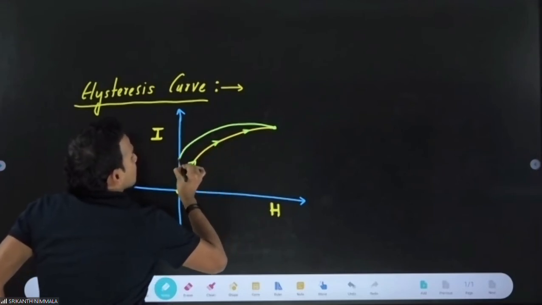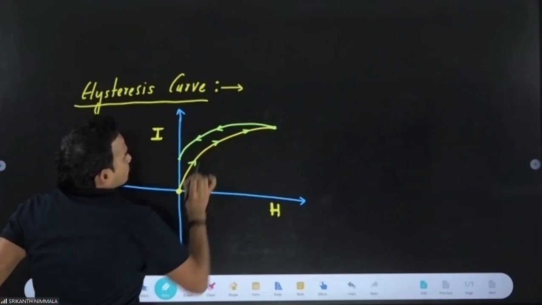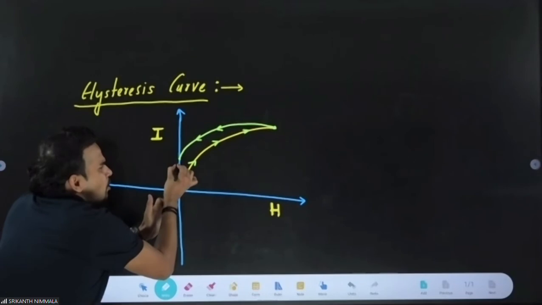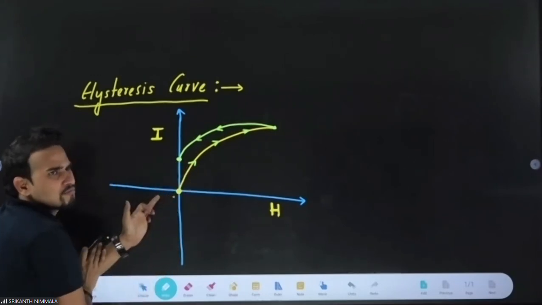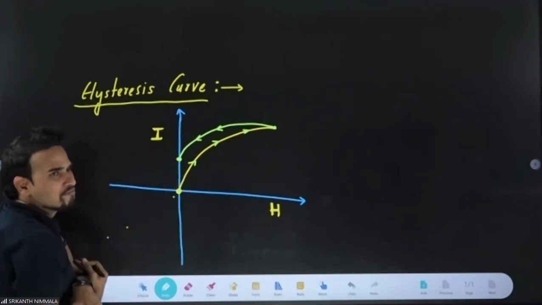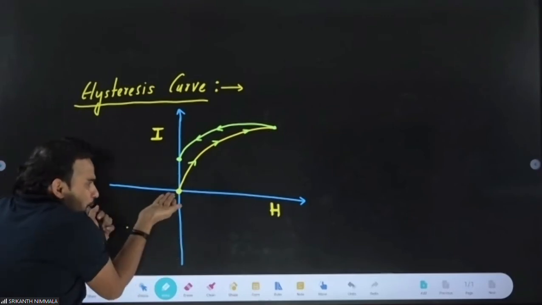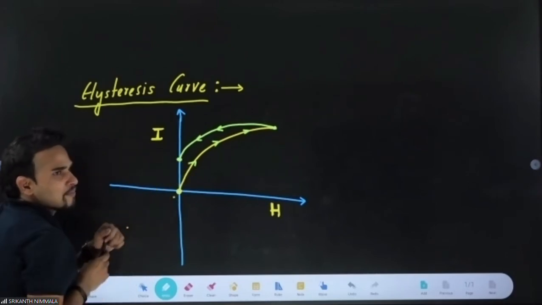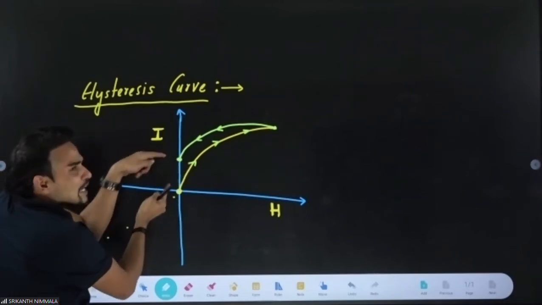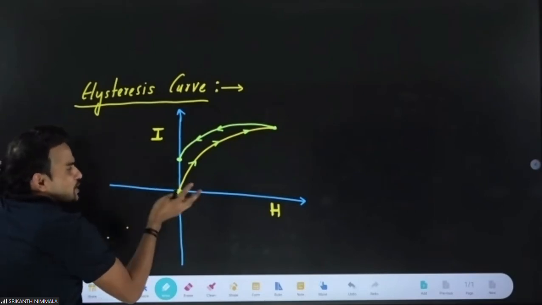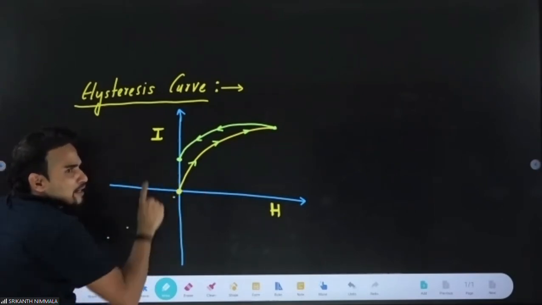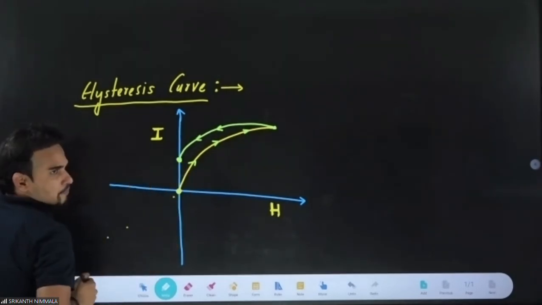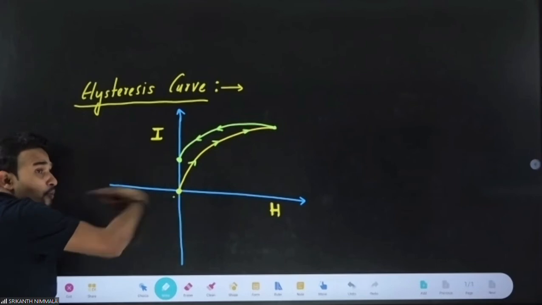Even when H is 0, the body will have some magnetism. This is known as retentivity. At this particular point, H is 0, but the body still has some magnetism. Even if you make the external field 0, the body will retain some magnetism. That is our retentivity. If you want to destroy this magnetism, you have to apply a field in the opposite direction.